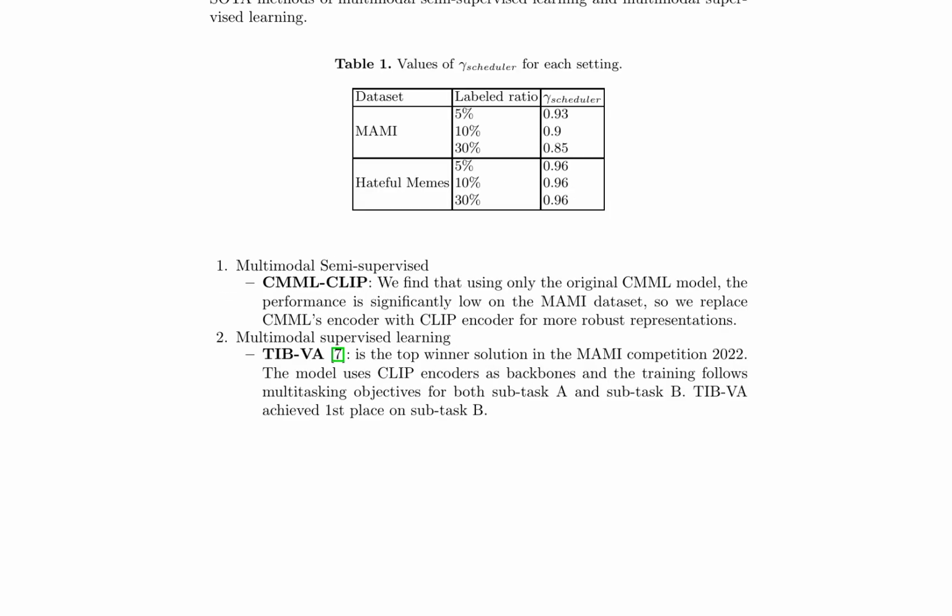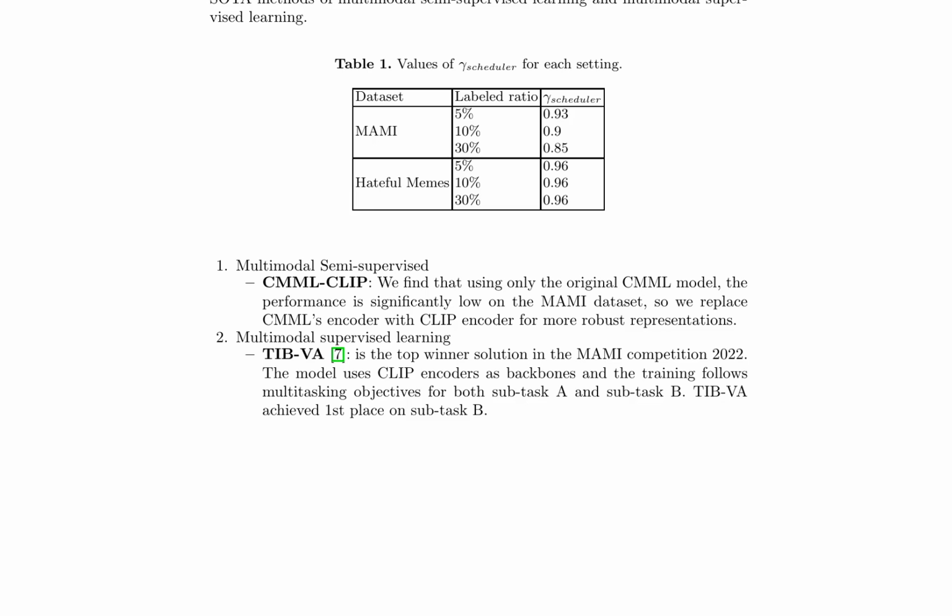The authors evaluate SemiMemes on the MAMI and Hateful Memes datasets, comparing it to state-of-the-art multimodal semi-supervised and supervised learning baselines. The experimental setting involves creating labeled and unlabeled sets for training, with varying proportions of labeled data.